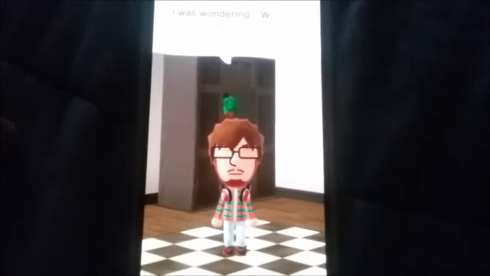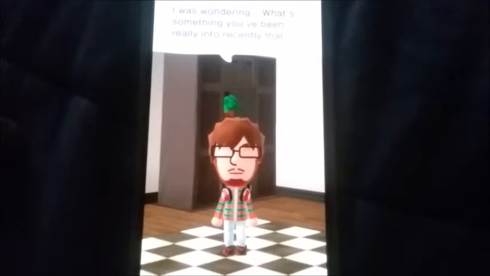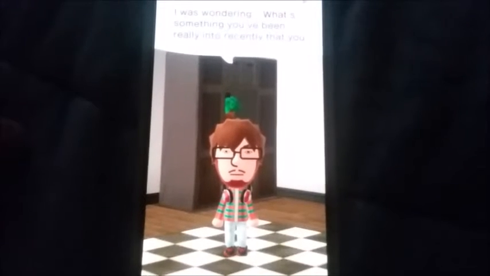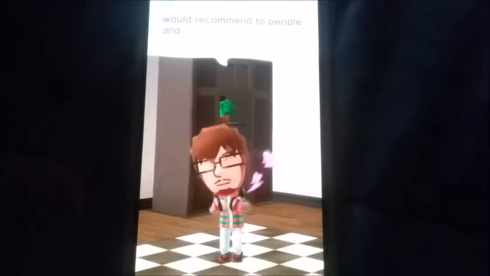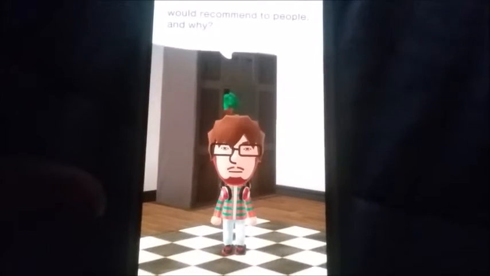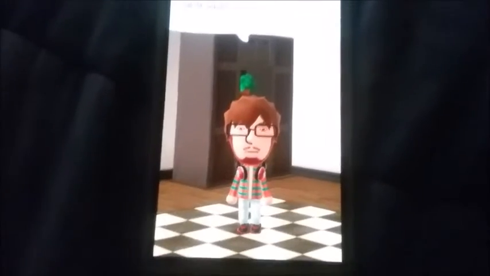I went the easier way and built my avatar using the camera, and took several selfies to have it generate what I would look like. The rest of it, I customized myself, like the outfits and stuff like that.